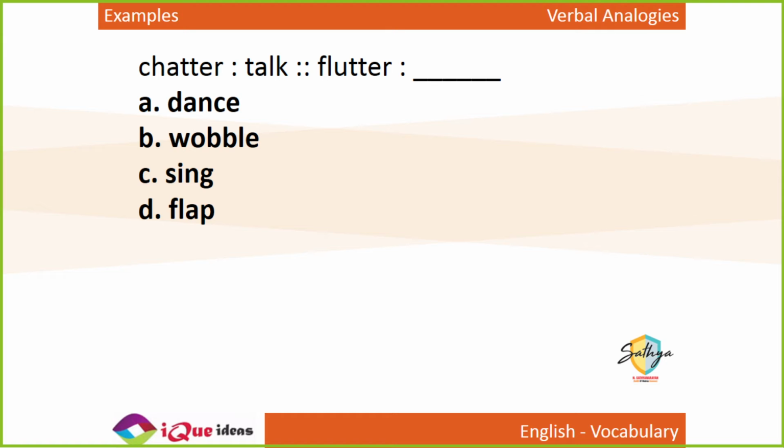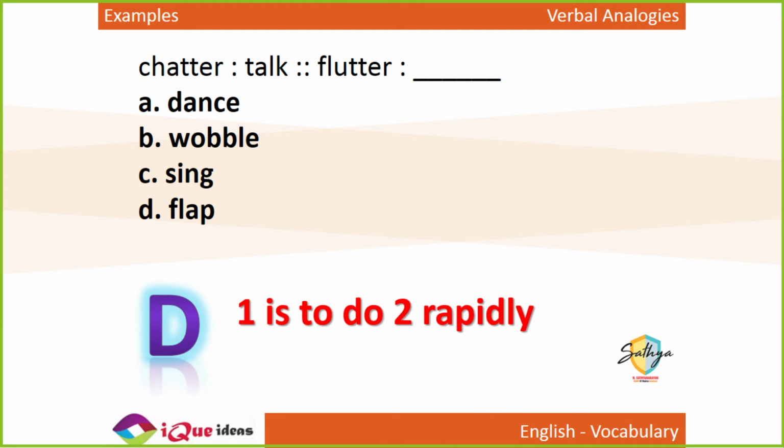The hummingbird flutters its wings. The butterfly was fluttering over the flowers. Wobble means swaying this way and that. Fluttering is flapping rapidly. Flapping of wings is called fluttering. So chatter is to talk rapidly. Similarly, flutter is to flap rapidly.